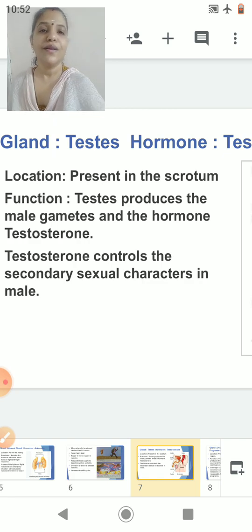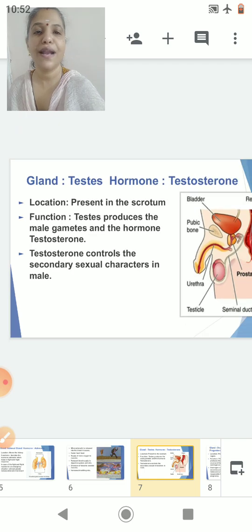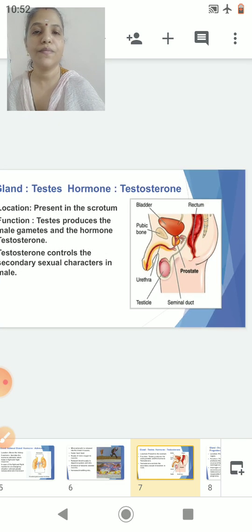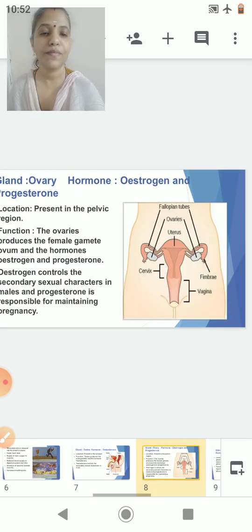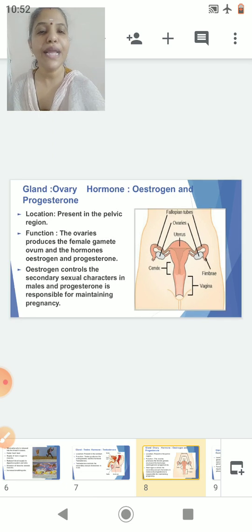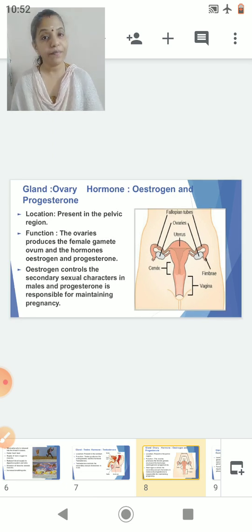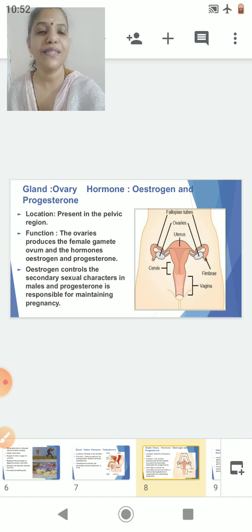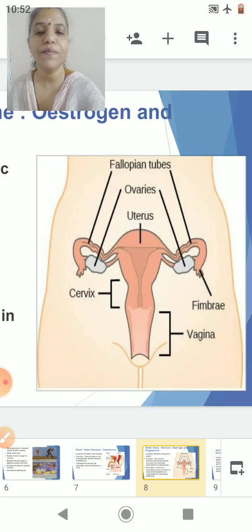Okay. Now let's go to the next gland, that is the ovary. The ovary is responsible for the secretion of two hormones. One is called estrogen and the other is called progesterone. I will just enlarge this part. Let us see the location now.